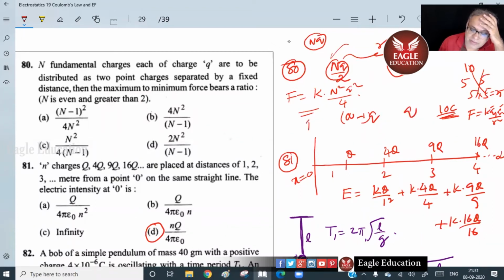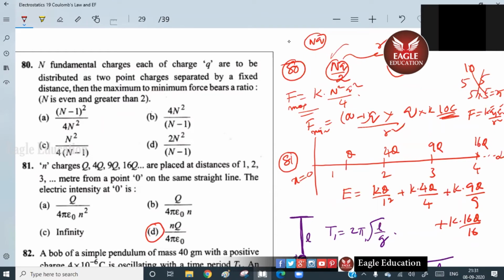The force now will be, this is for F max. F minimum will be into K by R square. So the ratio you calculate. So the kq square by r square will be there in both.